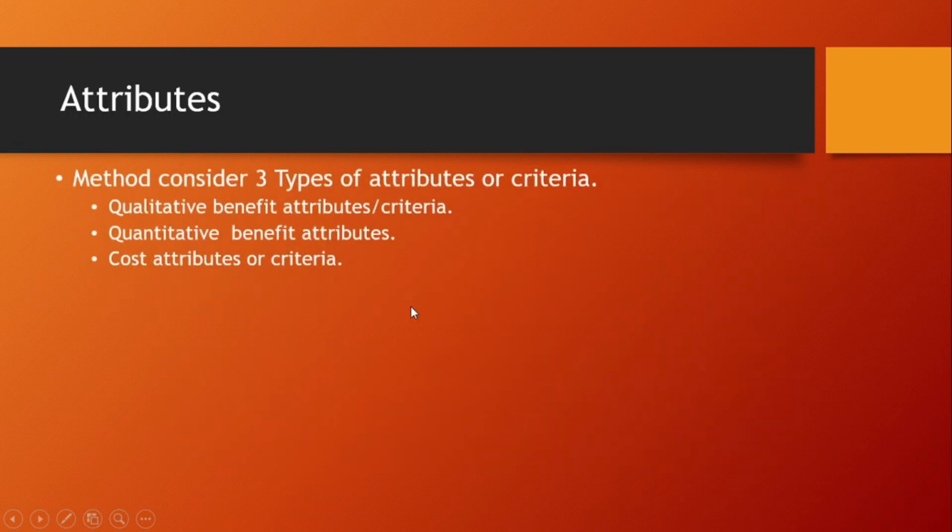Then there are different types of attributes. This method considers three types of attributes or criteria. First is the qualitative benefit attribute. Qualitative we have already seen: processor and style. Then quantitative benefit attributes, the ratings which we have seen and values like 8 GB, 4 GB, those are quantitative. And again, we will need one cost attribute.